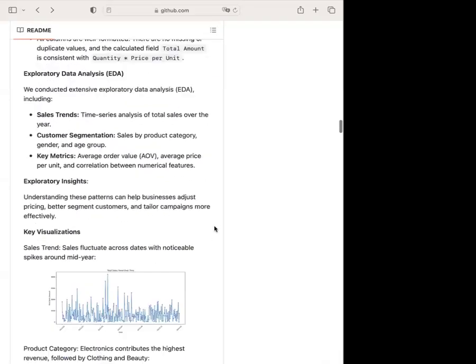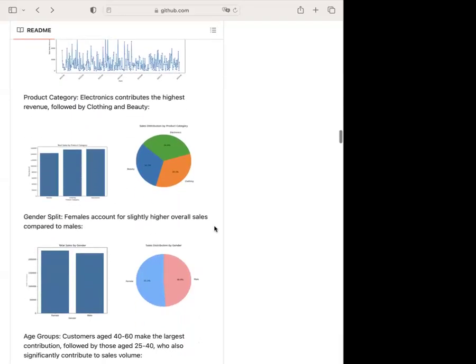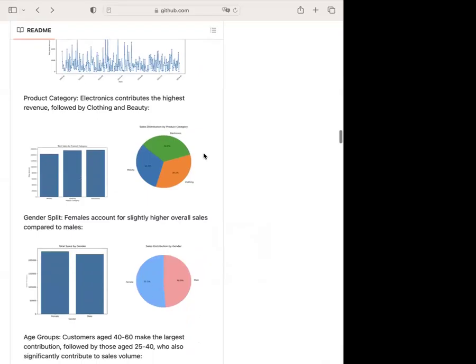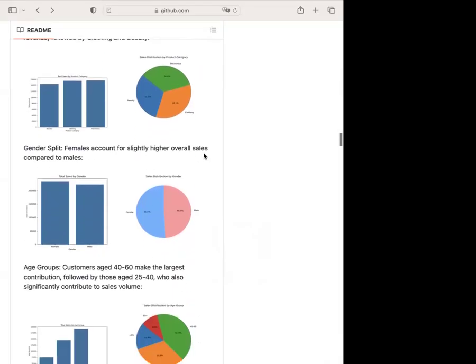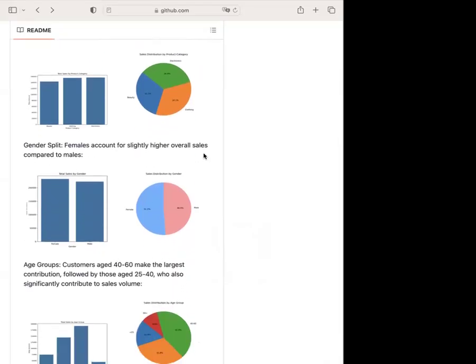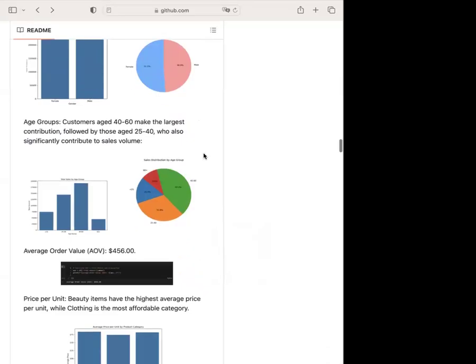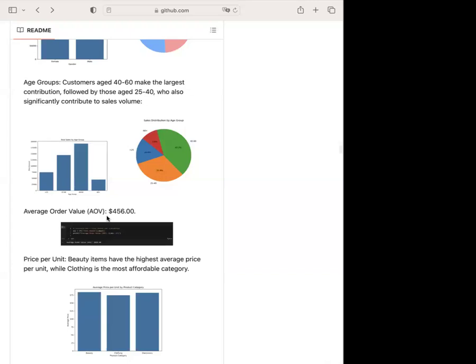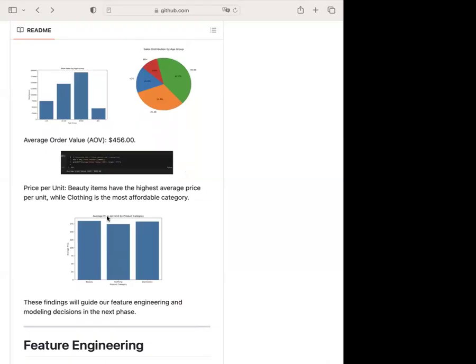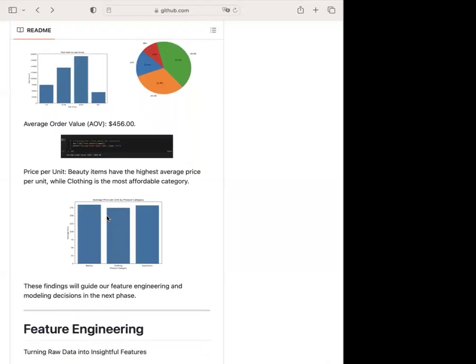So from the analysis, we found that electronics generates the highest revenue, followed by clothing and beauty, and the female customer spends slightly more than males. And then for the age group, customer age from 40 to 60 made the largest contribution to total sales, and the average order value is $456. The beauty product had the highest price per unit, while clothing was the most affordable one.